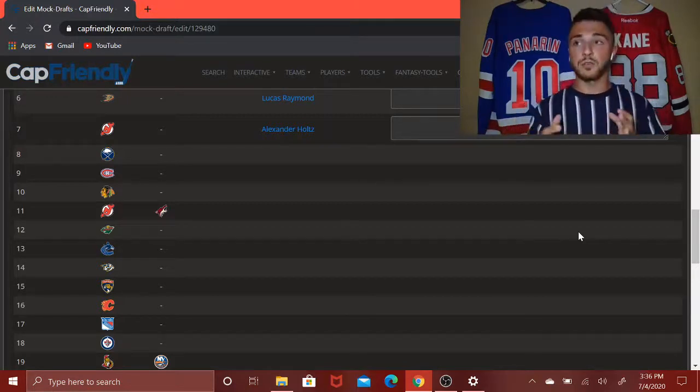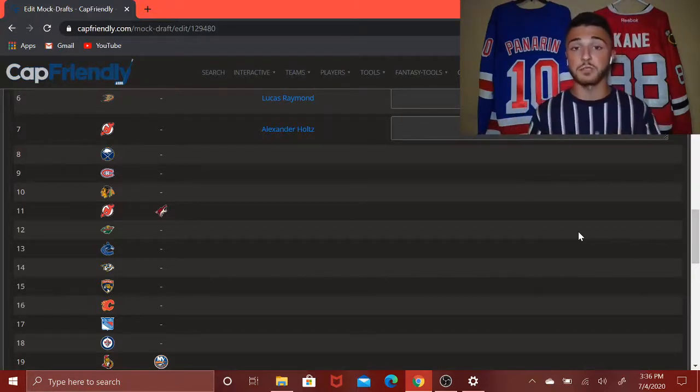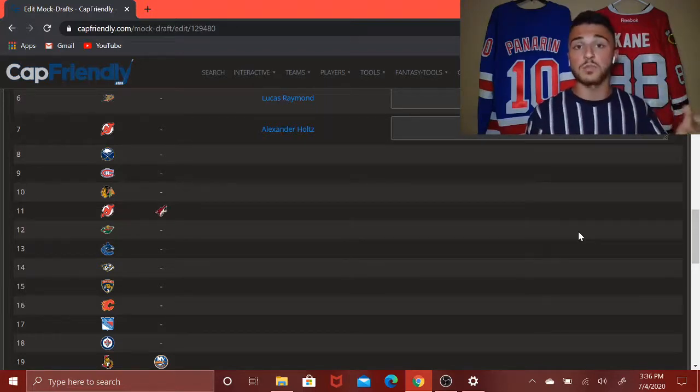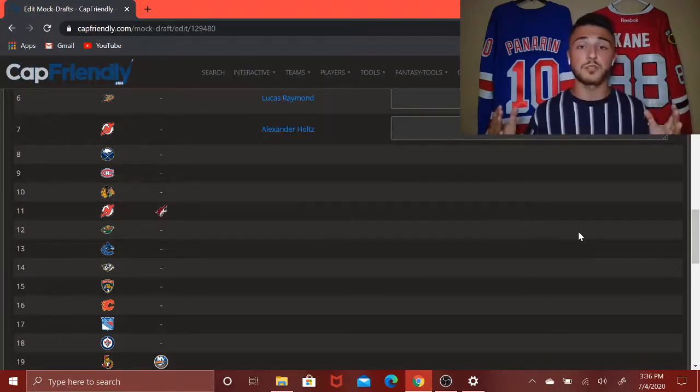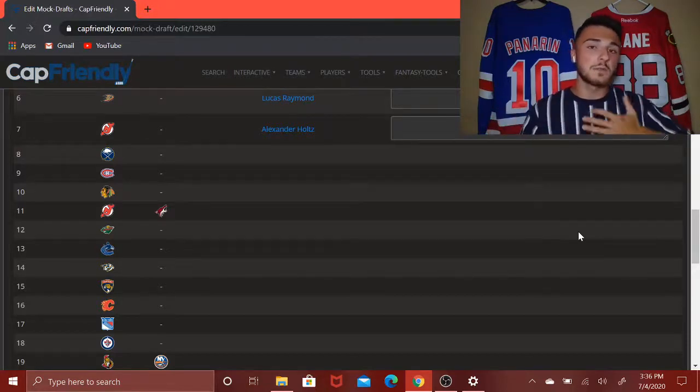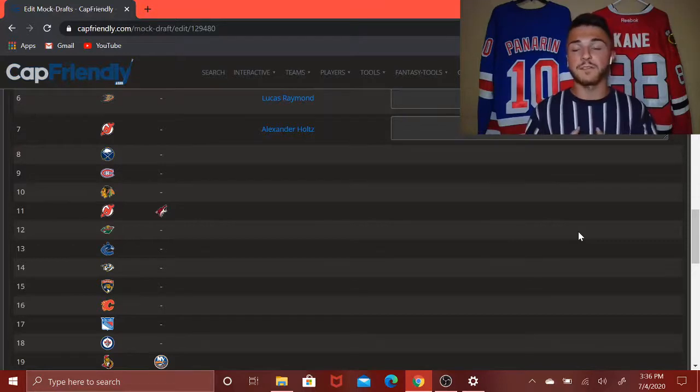But Holtz just looks like he has such a great future in the AHL, and putting him along the likes of, whether it be, of course, Jack Hughes or Nico Hischier will do wonders for the New Jersey Devils as they pretty much continue this retool/rebuild as well. And bringing a guy like him in will just benefit them so much.